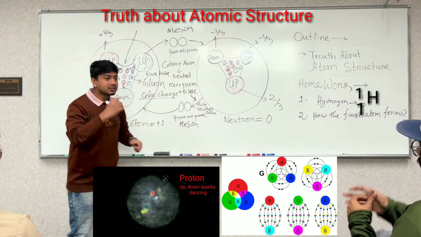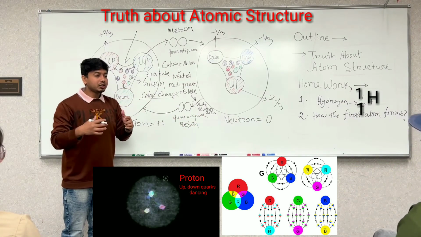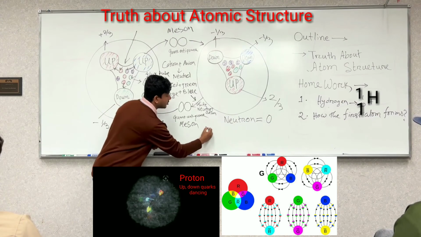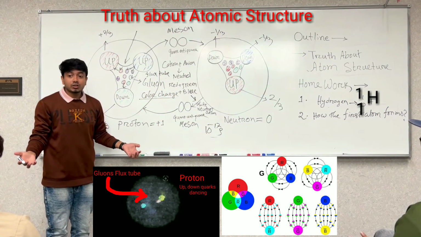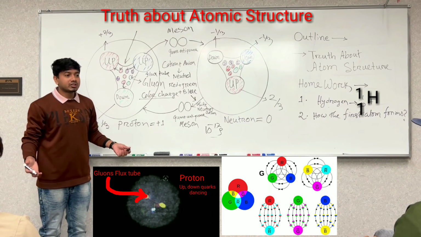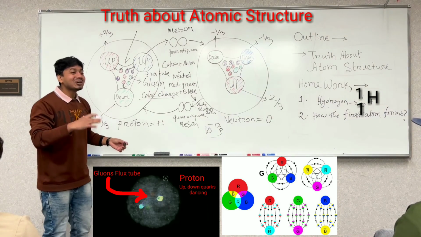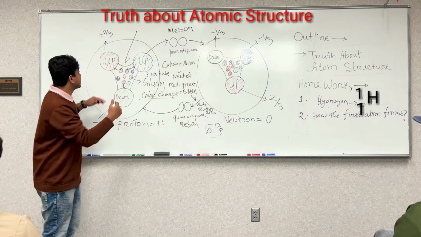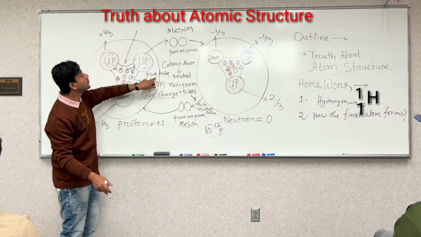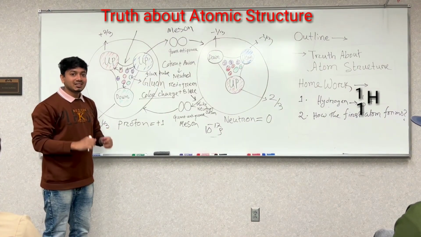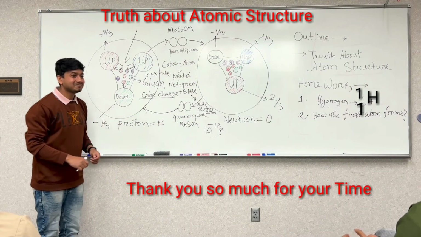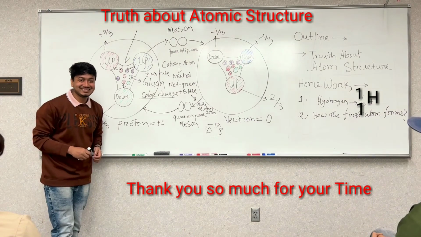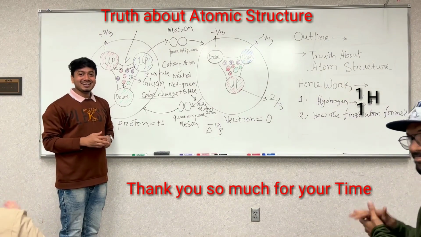They are just exchanging, and it is so quick, like 10 to the power minus 17 seconds. You cannot assume that. It is everything quantum, so it goes like a wave. It happens, and it makes the gluon flux tube you already know, which is really strong. You got that? Yeah, clear. Thank you.